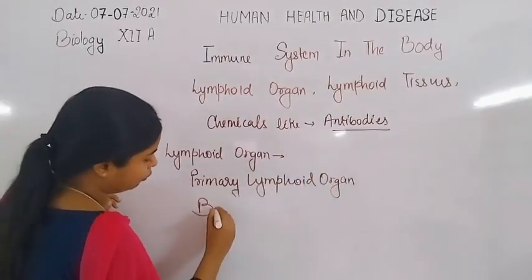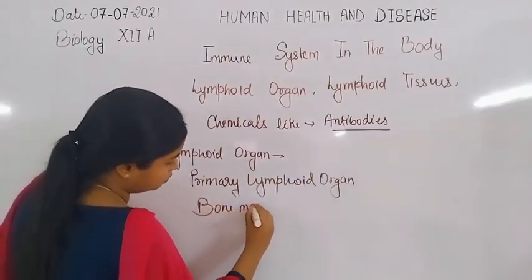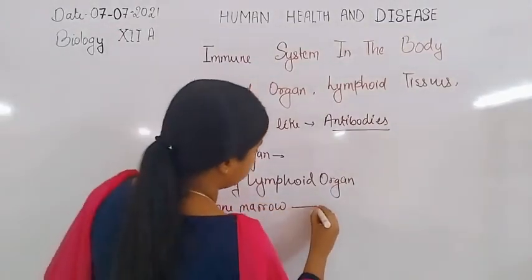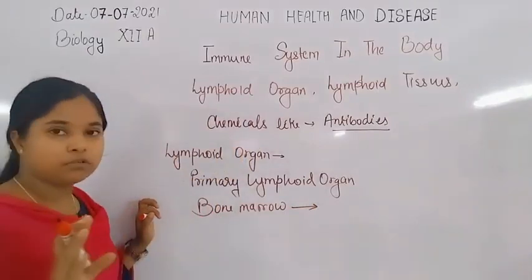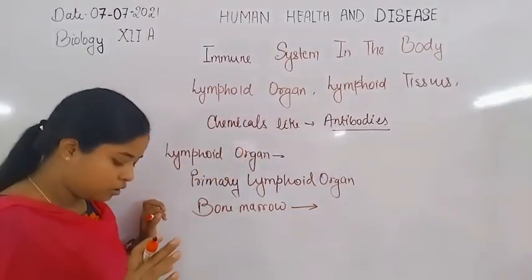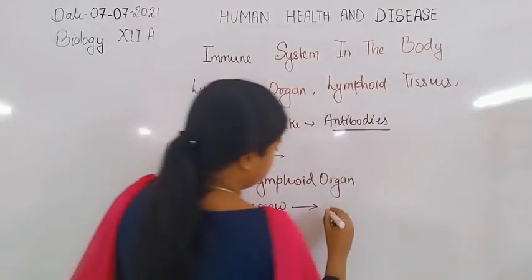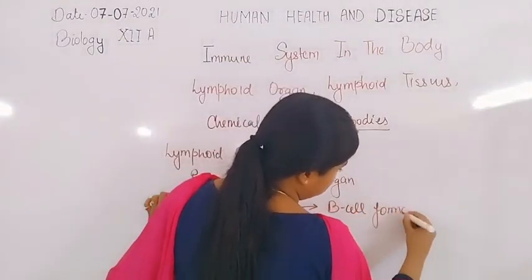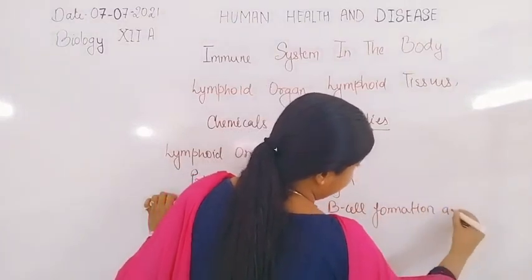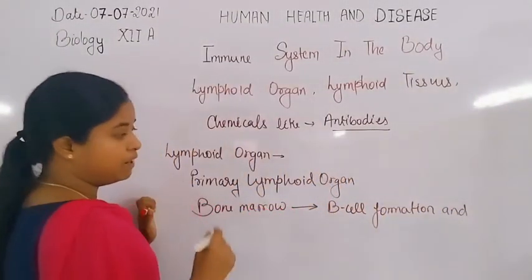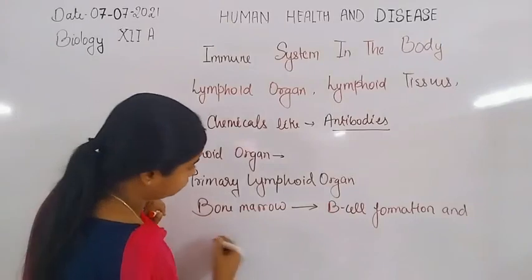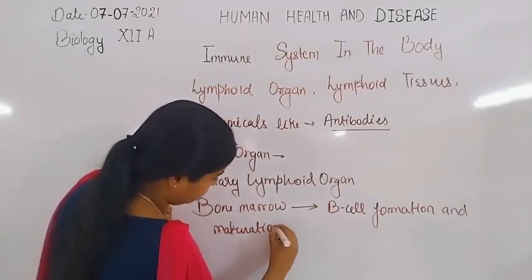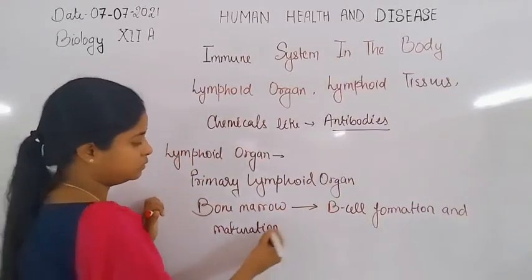Inside the primary lymphoid organ, the bone marrow is responsible for the formation and maturation of B lymphocyte cells. So B cell formation as well as maturation both take place inside the bone marrow.